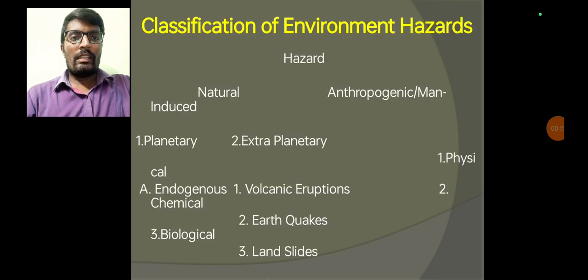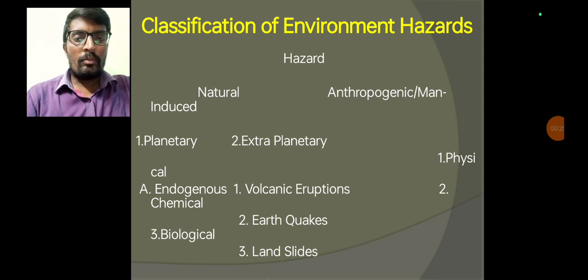So now going to the classification of environmental hazard. First of all, we have to know the definition of the hazard. Hazard is a natural component that adversely affects property and human life as well as the environment, that is called a hazard. This hazard is classified into two types. The first one is natural hazard, the second one is man-induced hazards. Man-induced hazards are also called anthropogenic hazards.